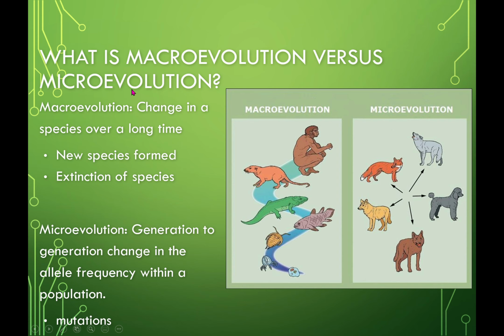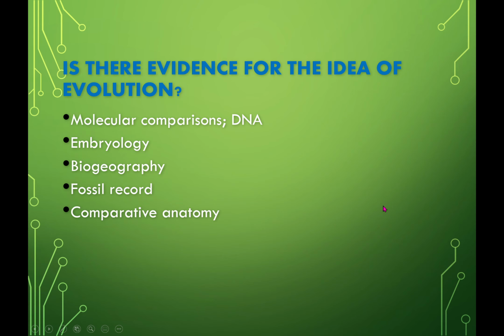Macroevolution and microevolution. Macroevolution is large changes in population, like diversifying, major diversification, especially in this little picture. And then micro is where it's small changes within the population. So, is there evidence from ideas of evolution? Sure. We see DNA, embryology, where we saw that all our embryos were identical as they began.